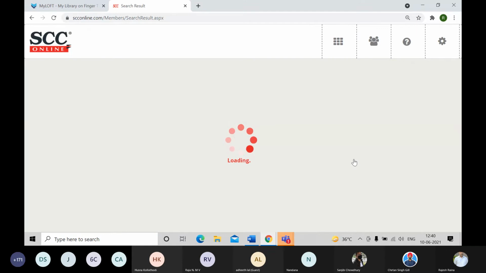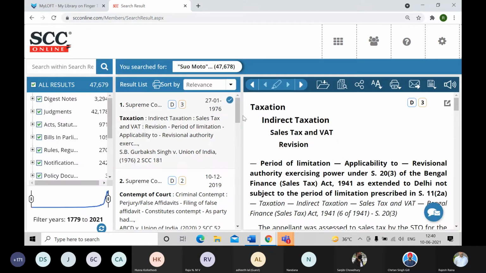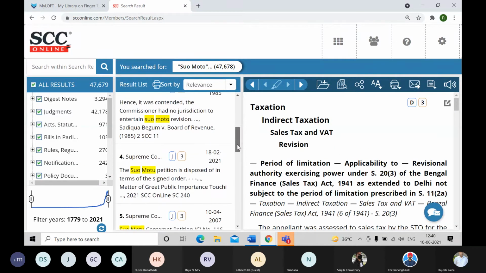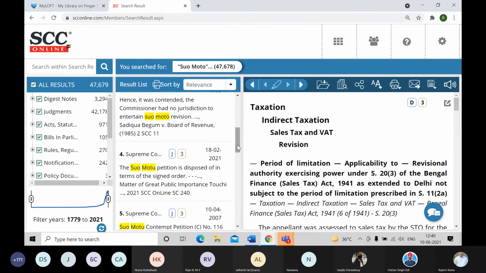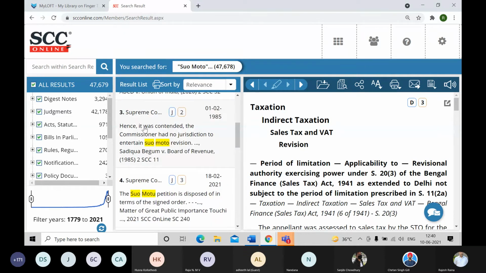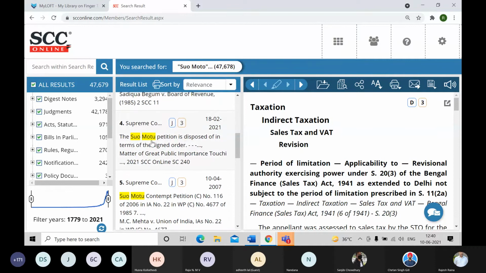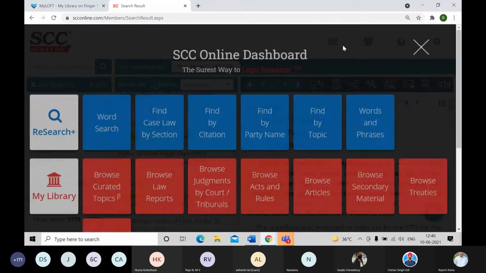The results that I will have will comprise of either suo moto, that is point number 3 here in the list, and at serial number 4 I can see MOTU is pairing, and on 5 also. So I am getting all these variants.